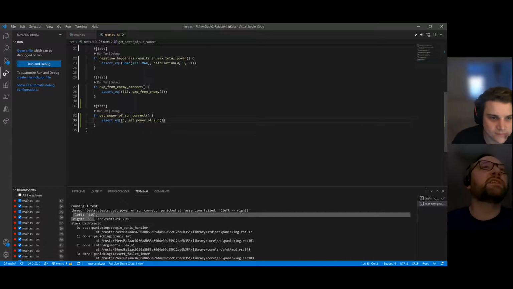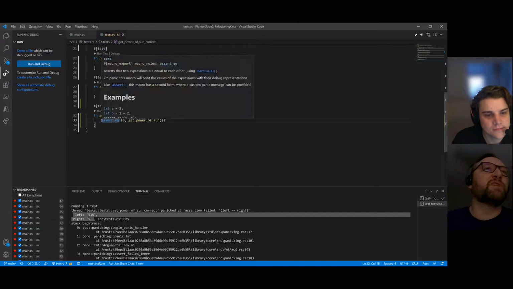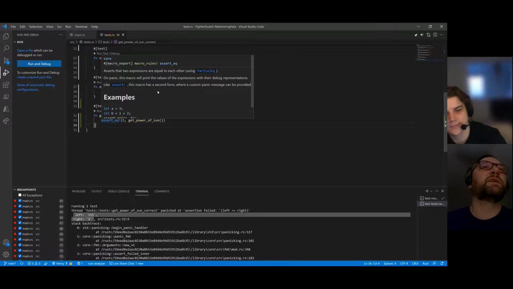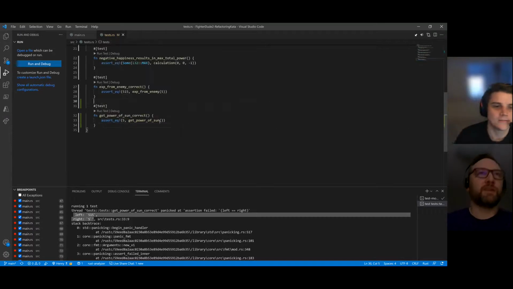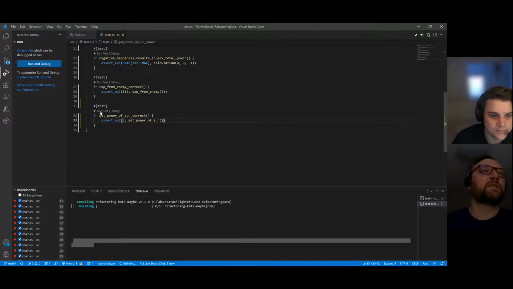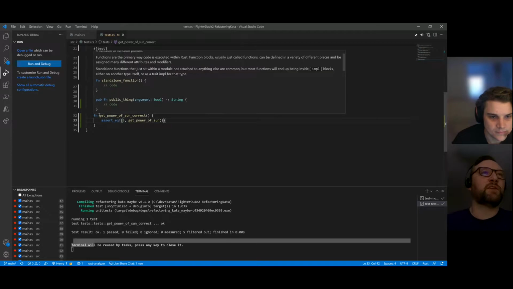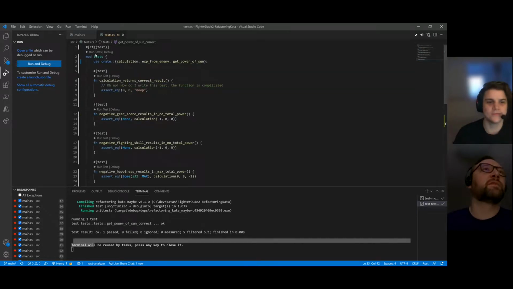And just real quick, Declan, this exclamation mark after assert, is that just part of the name of the assert? It's part of the macro syntax. Oh, I see. Got it. So anything with an exclamation mark is a macro. A magical Rust macro. Jolly good. Cool. I don't need a semicolon here. Nope. All right. It passes. All right. Cool.